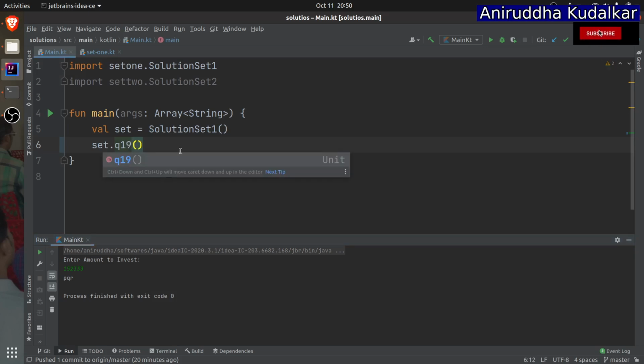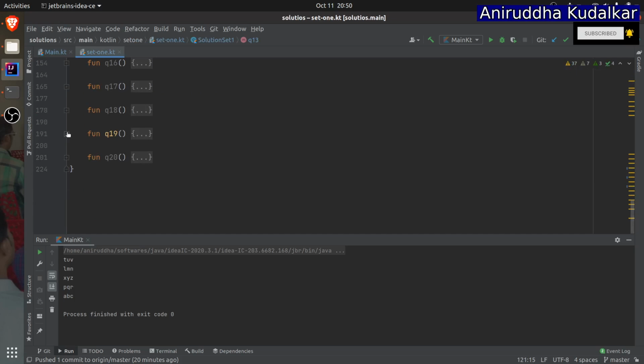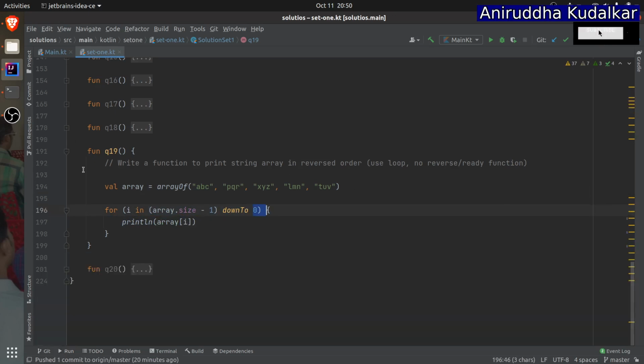Question number 19. Here you can see TUV, your original array. Can you see ABC, PQR, XYZ, element TUV, TUV, element XYZ, PQR, ABC, and you get it like this. The intention of this question is to tell you how to use the downTo function, meaning from this down to this you can go, something like that.